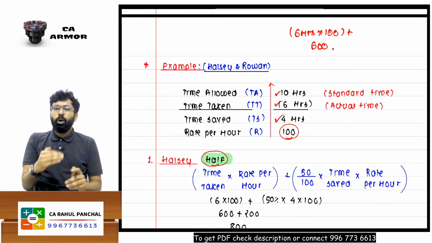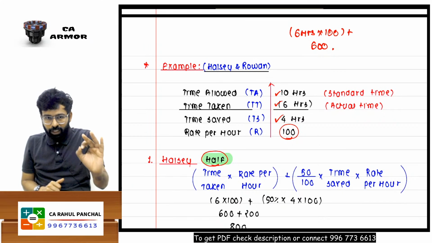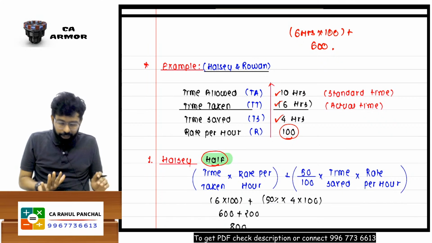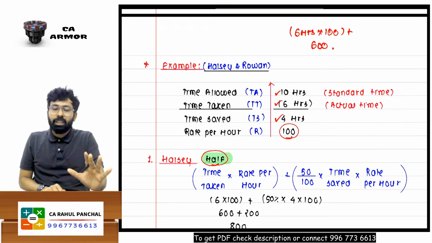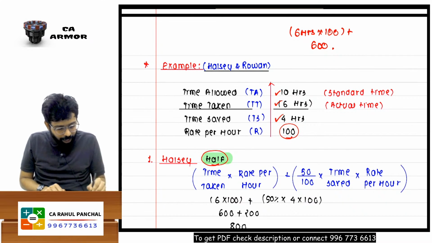Plus, what kind of bonus will he get? What is the amount of bonus that he will get? Understand. What is the bonus that he will get? I can say that in this case, the Rowan scheme says you will get bonus in ratio. Sir, ratio is simple. Out of 10 hours, how many hours did you save?